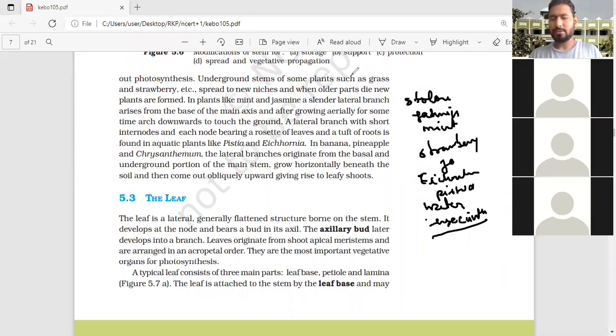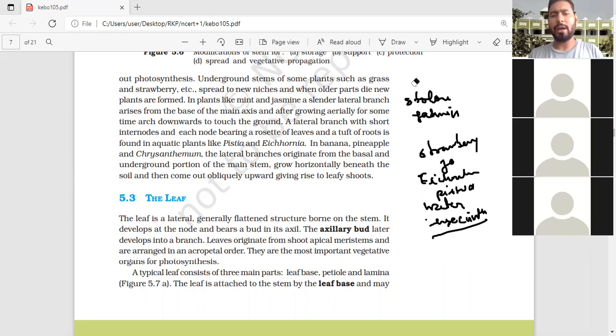Sorry, wait. I told here this is wrong. Mint is not there. In stolon, mint will not be there. Strawberry, okay. Jasmine is fine.